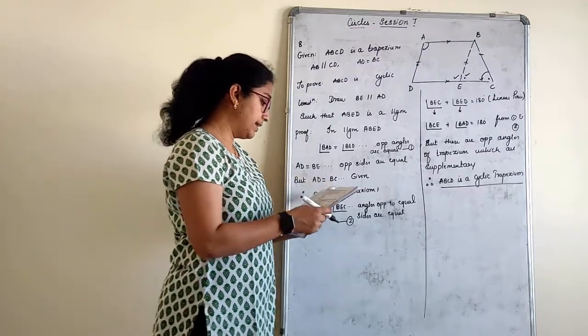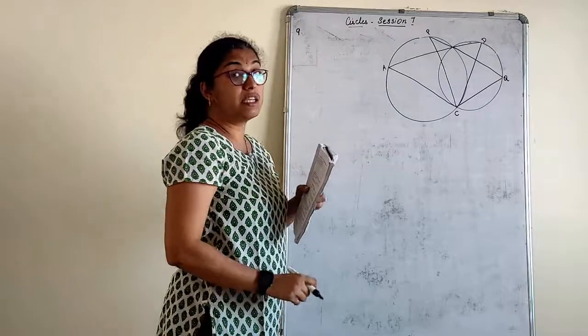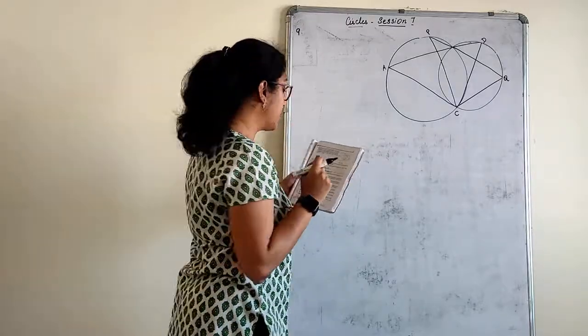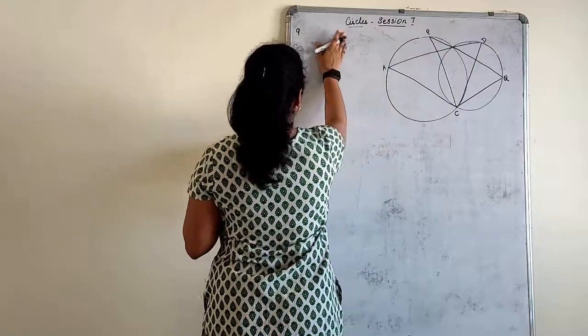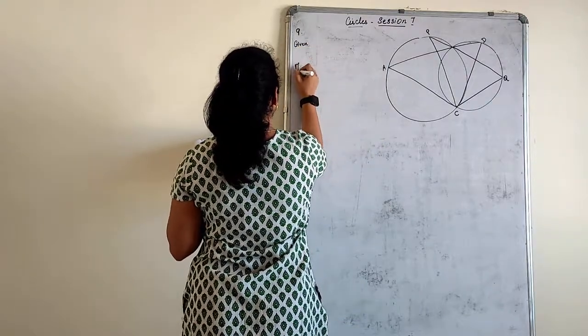Quickly, we'll go with the ninth one. Ninth one. The figure looks very complicated, but the solution is very simple. I've drawn it. Draw it neatly in your book as well. So the given part I'll not write anything. It is as given in the question.